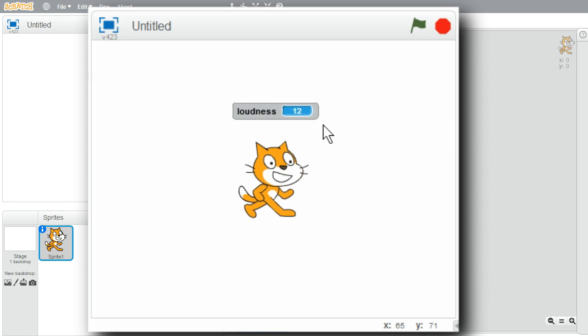Notice that it can sustain a key and hold the loudness value. I'll hold the key down. Keeps a pretty steady value around 11 or 12. I'll make sure the program is stopped.